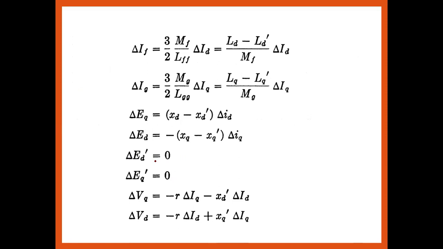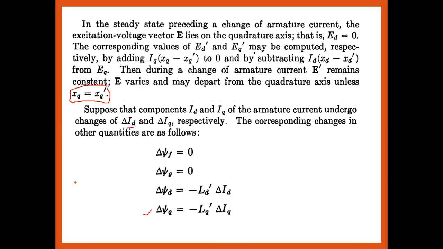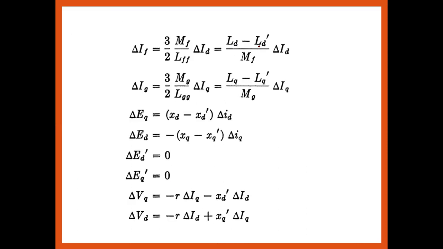Next parameter, del of IF is equal to what? क्या है? Del of ID. अब what is the del of ID? Del of ID is nothing but LD minus LD dash upon MF into the del of ID. Same for the del of IG. Then the del of EQ, that is the internal terminal voltage under the quadrature axis, XD minus XD dash del of ID minus